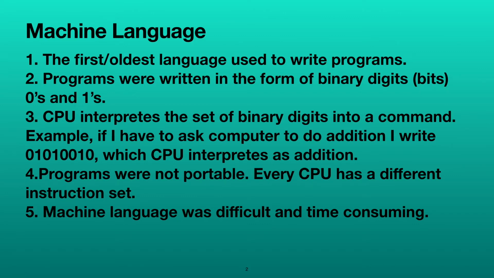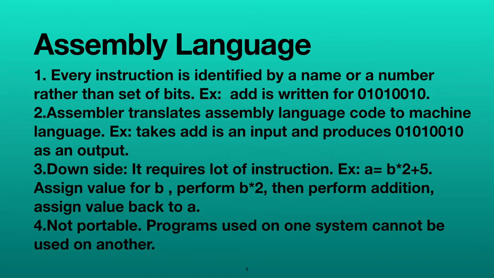So now we will see what assembly language is. In assembly language, every instruction is identified by a name rather than a set of bits. As part of machine language, if I want to do addition, I am writing 01010010. In assembly language, this became easier by writing add or subtract. So in this way, some name is given to the commands. So it became a little easier for the programmers to read, write and understand.